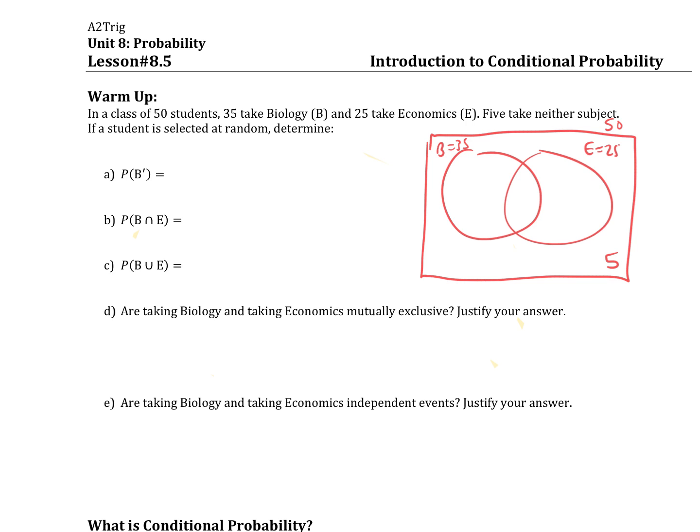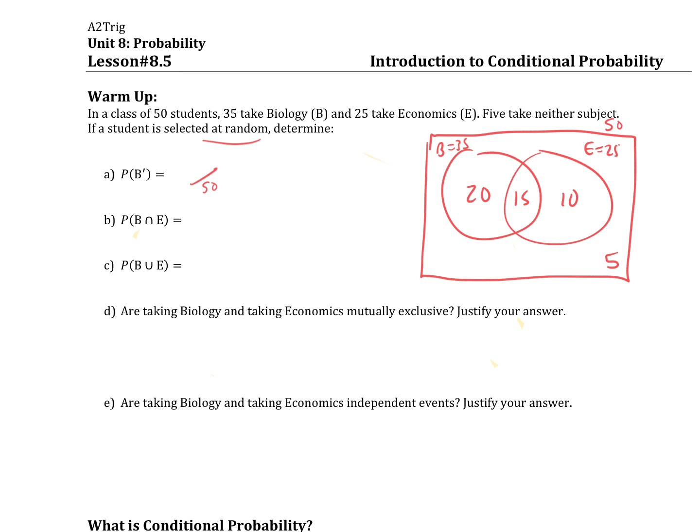So what's the total? Let's finish the Venn diagram first. If I added up the 35 and the 25 and the 5, that would be too much, right? That would be 65. That's way too much. How much too much is it? Well, it's 15 too much because we're talking about 65 and it's supposed to be 50. So that's how much I've overcounted, so the 15 has to go in the middle. And if you fill out the rest of the Venn diagram, you realize that yes, that would work. 20 plus 15 plus 10 plus 5 does add up to 50. Great, life is good.